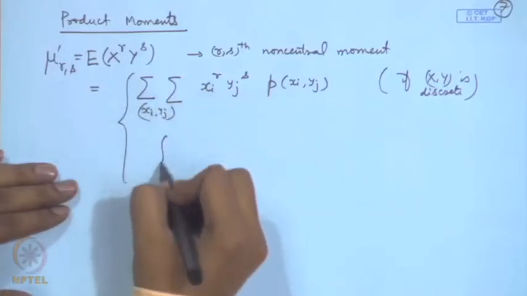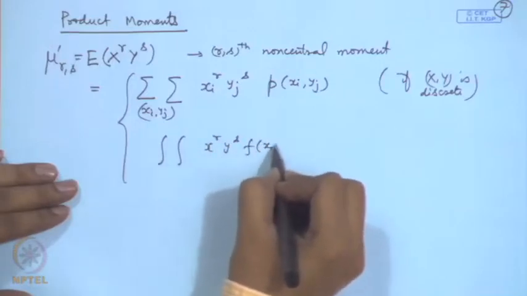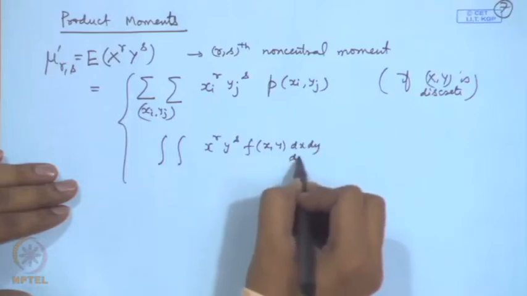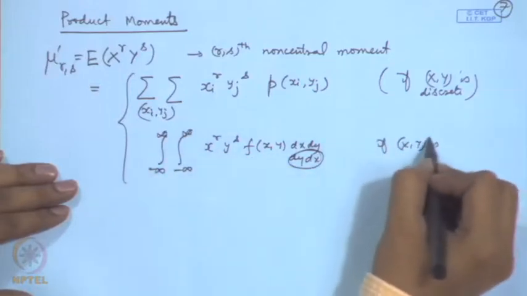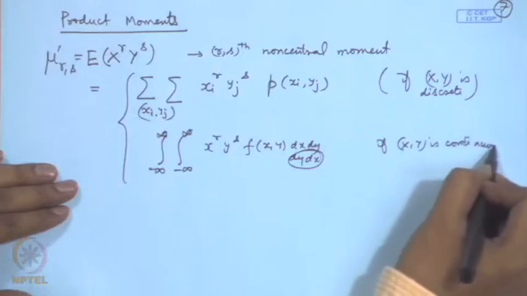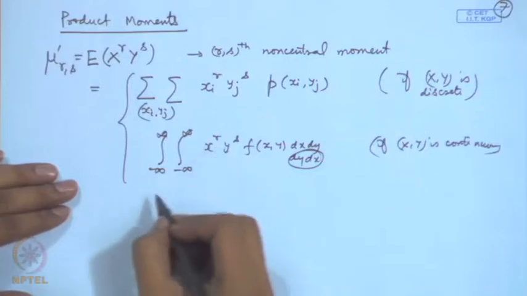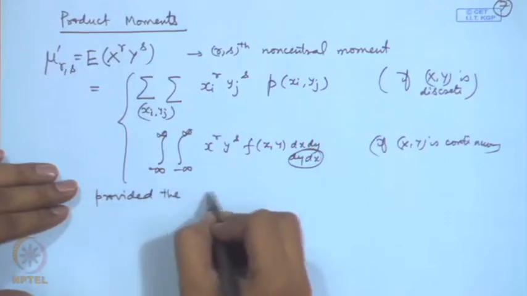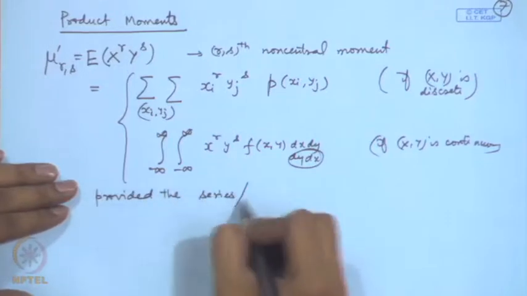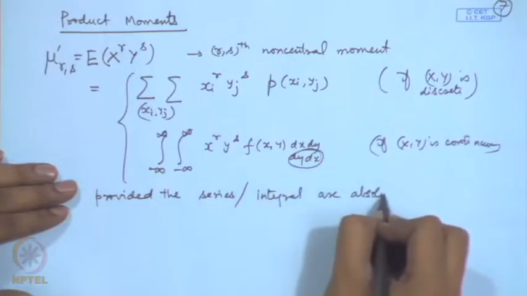Similarly, if we have continuous, then we can write it as x to the power r, y to the power s, f x y dx dy, and of course, it could be dy dx also, if x y is continuous, provided this bivariate integral is absolutely convergent, provided the series or the integrals are absolutely convergent.